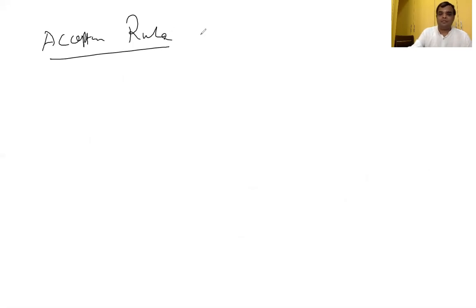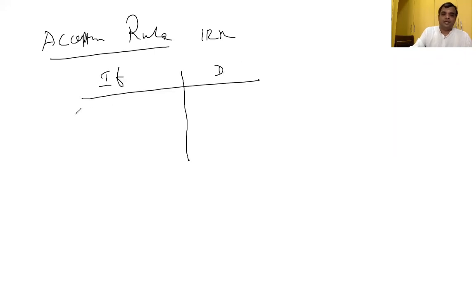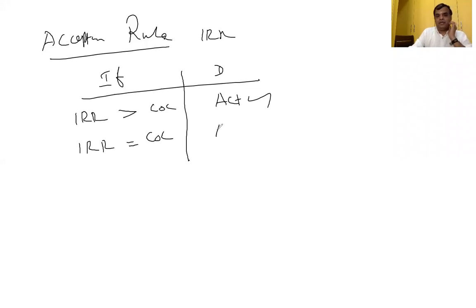With respect to the acceptance rule of IRR and the decision: if IRR is greater than cost of capital, then we can accept. If IRR is equal to cost of capital, we either accept or reject. If IRR is less than cost of capital, we'll get a negative NPV. Therefore, we have to reject.